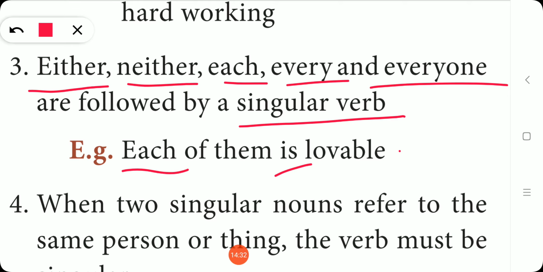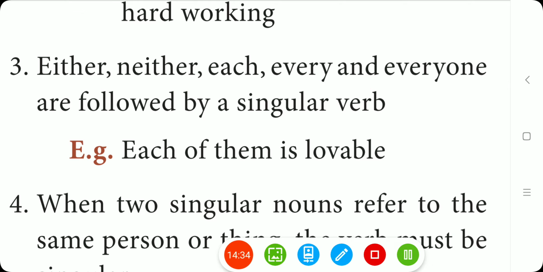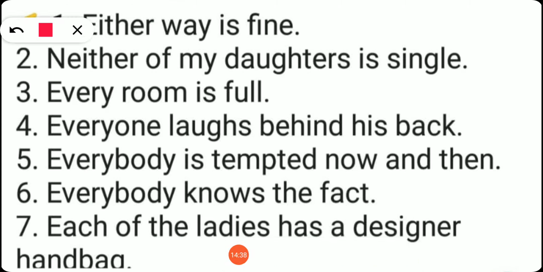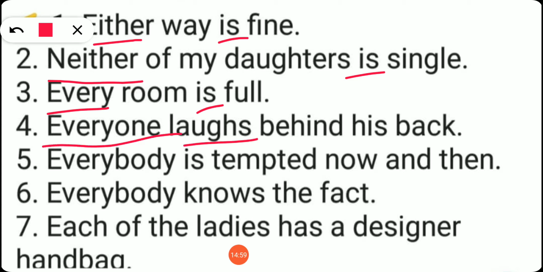Okay, so let me give you some more examples. So look at the example. Either way is fine. So either takes a singular verb. Neither of my daughters is single. So neither, singular verb. Every room is full. Every, singular verb. Everyone laughs behind his back. So everyone laughs, a does-form verb. So it is a singular verb.